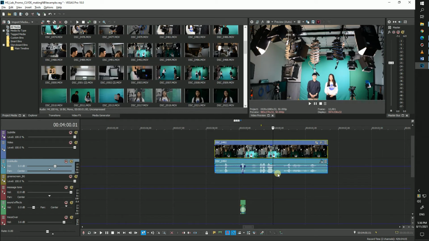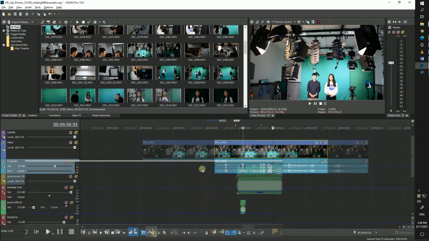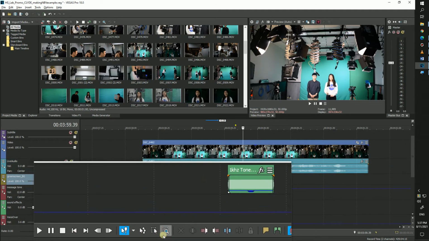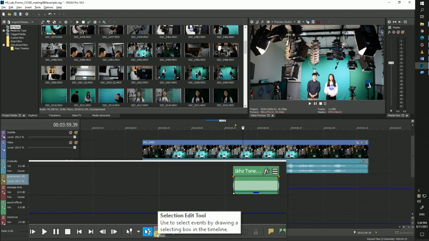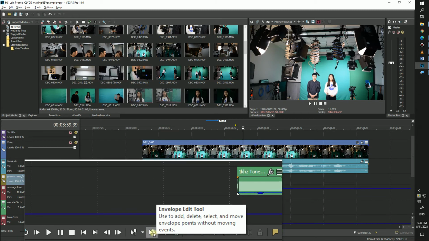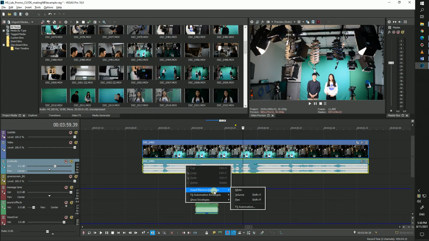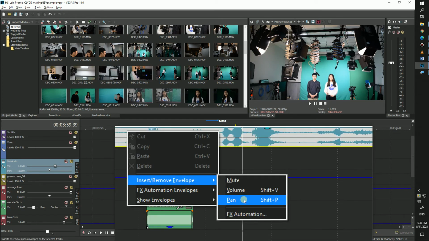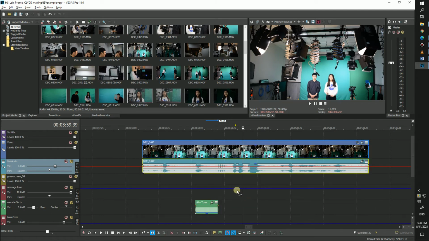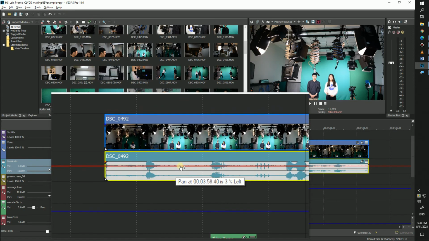This is achieved through another audio envelope. Like mentioned before, since most of the time we are on the selection tool, all we have to do is click on D to cycle toolbar buttons, and it will bring you to the envelope edit tool again. Then, you can right-click on your desired audio clip and insert your envelope. Here, we will be using the Pan envelope. Pan allows you to choose or even animate the direction in which your audio is moving.